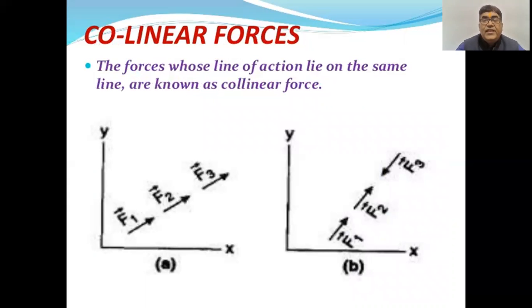Collinear forces. For example, you can see in the figure F1, F2, F3, there are three forces which are acting in one line; those are known as collinear forces. Collinear forces are not necessarily in the same direction, they may be in opposite direction also, but must be in the same line of action.